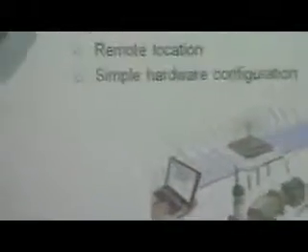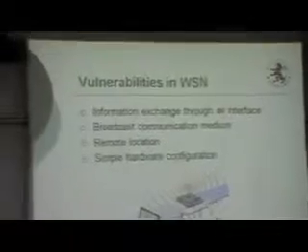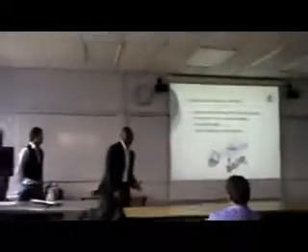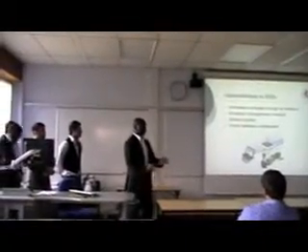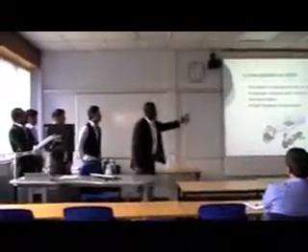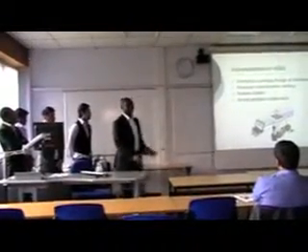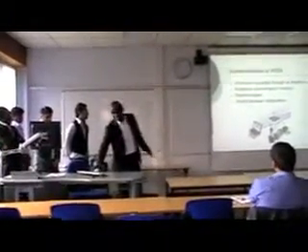The Sybil node itself is made simple so that it can be easily deployed. That's one of the aims or goals of installing a wireless sensor network. So this weakness makes it easier for an attacker, because it is difficult for people to put up advanced techniques to actually detect the attack. In a wireless sensor network, putting on an advanced technique such as encryption is much more difficult because of the simplicity of its hardware. So these are the vulnerabilities in wireless sensors that make it easier for an attacker to attack a sensor network. So what are the effects?